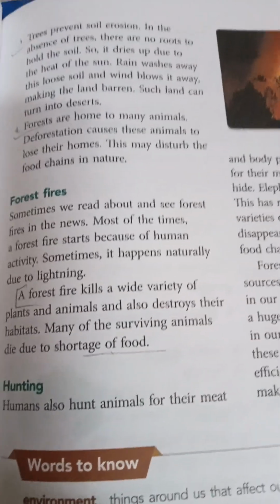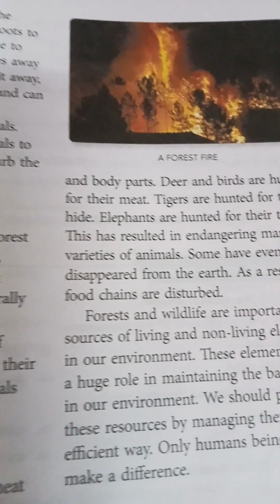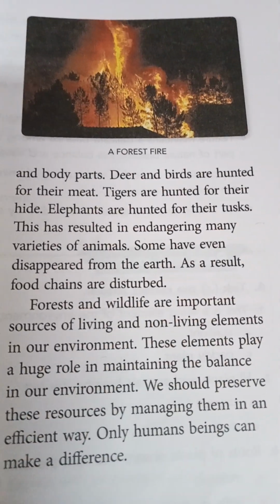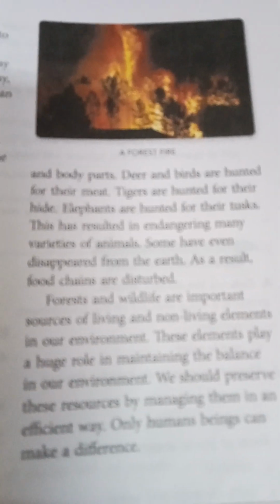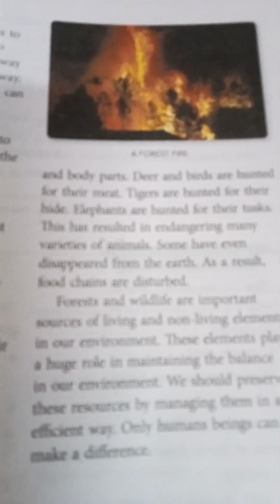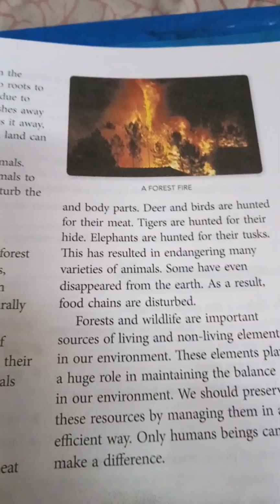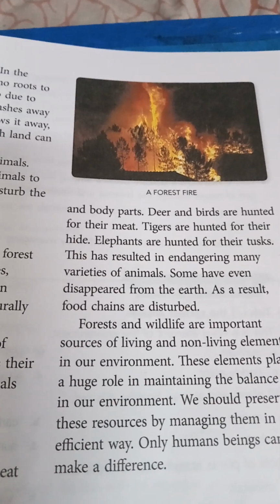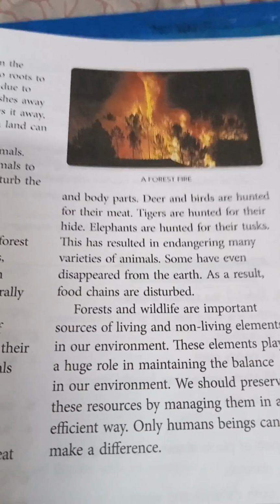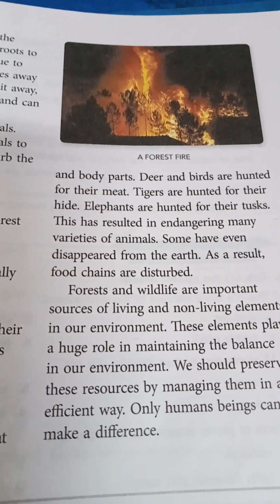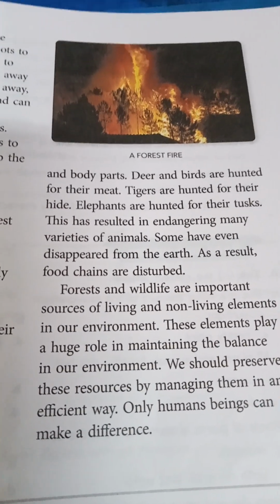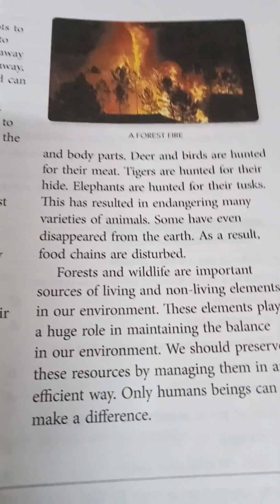Hunting. Humans also hunt animals for their meat and body parts. Deer and birds are hunted for their meat. Tigers are hunted for their hide. Elephants are hunted for their tusks. This has resulted in endangering many varieties of animals. Some have even disappeared from the earth. As a result, food chains are disturbed.